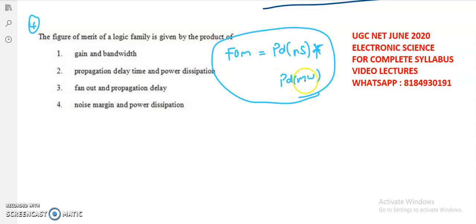It is a formula. Figure of merit of any logic family is equal to propagation delay in nanoseconds into power dissipation in milliwatts. Okay, so with the help of this, the second option is the correct one. So you have to remember this formula.